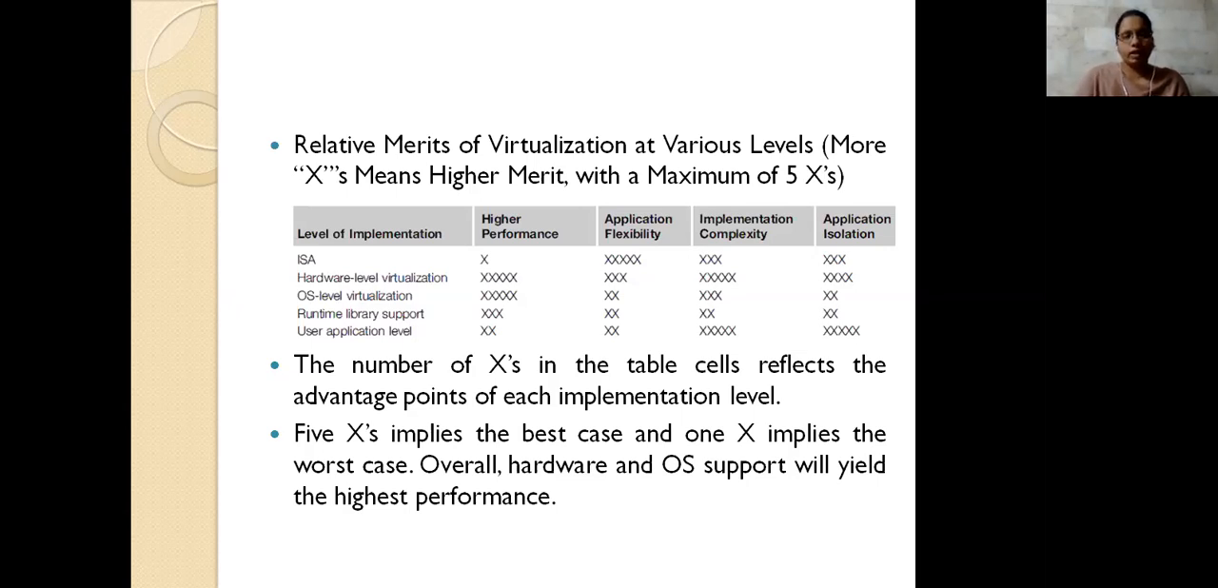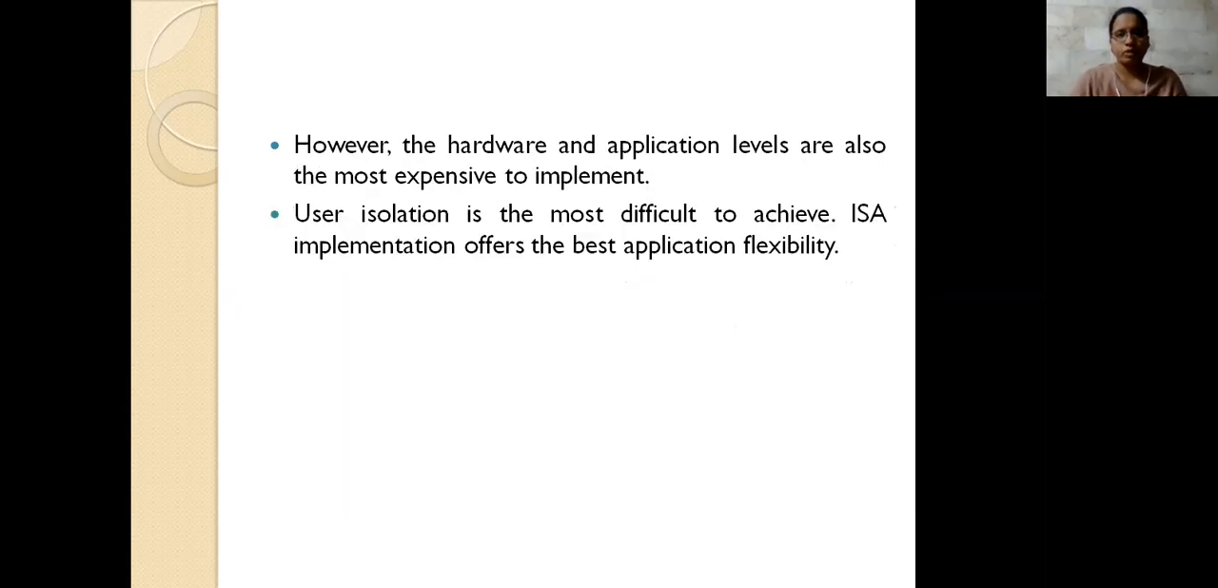When we go for runtime, the performance and the other things are only better ones. When we go for the user application level, isolation and implementation complexity are the best cases compared with performance and the flexibility of the environment they support. So these are why we get low performance, because the implementation we are doing is very expensive.